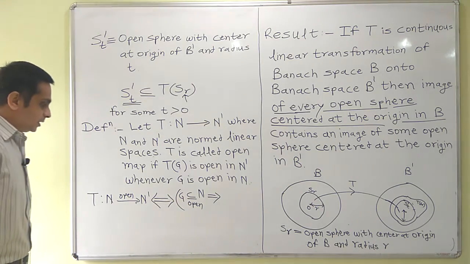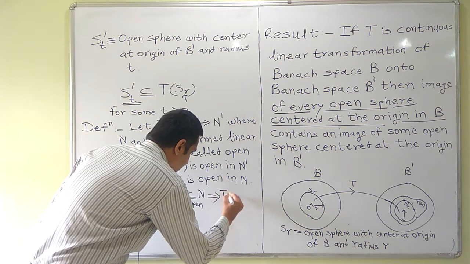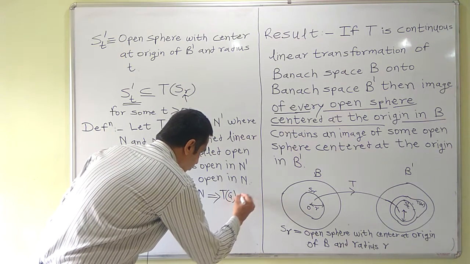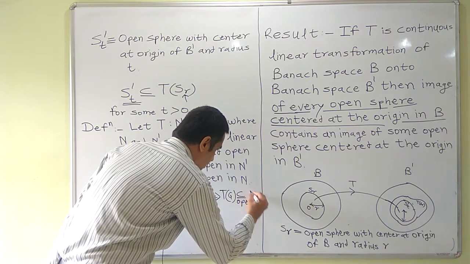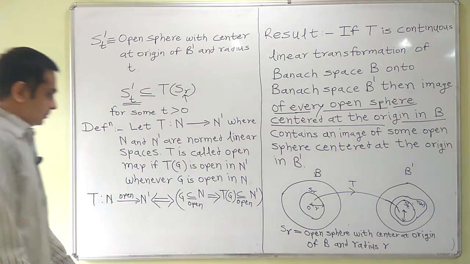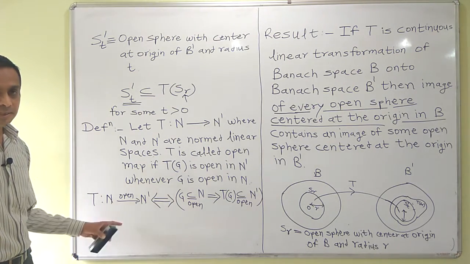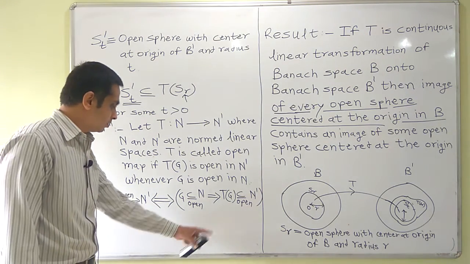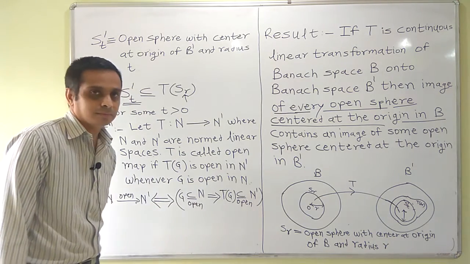So G is open in N implies TG is open in N dash. What is an open map? If the image of every open set is open, then it is called an open map.